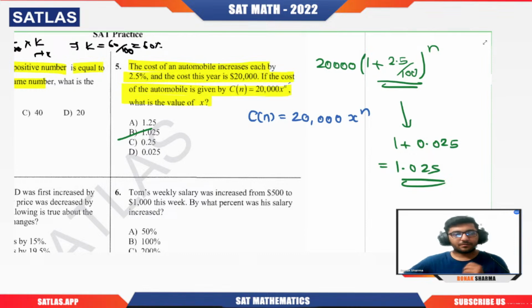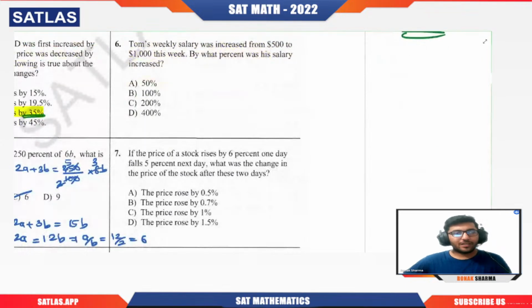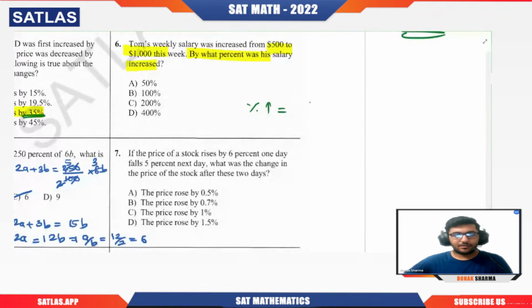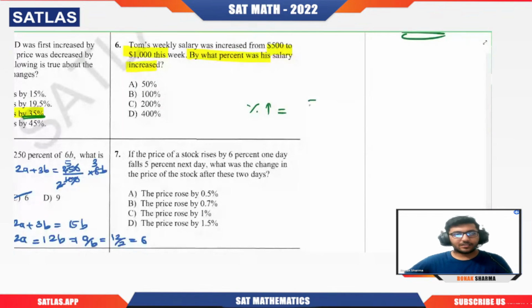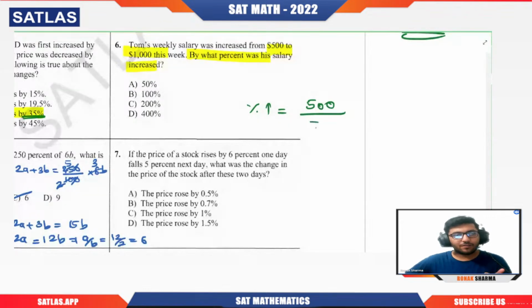Okay, next question. Tom's weekly salary was increased from $500 to $1,000 this week. By what percent was his salary increase? Simple. Percentage increase is the change, which is 500 because the final is 1,000. No need to write 1,000 minus 500, save your time. Divided by the original, which was 500, into 100%. Clearly 100%.